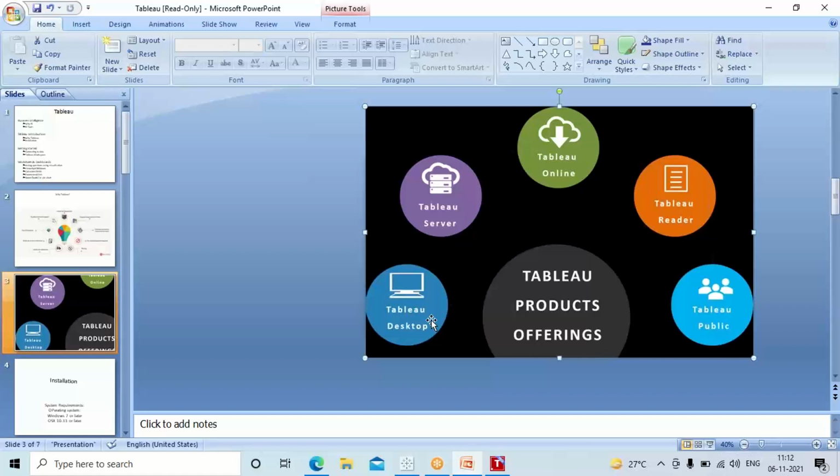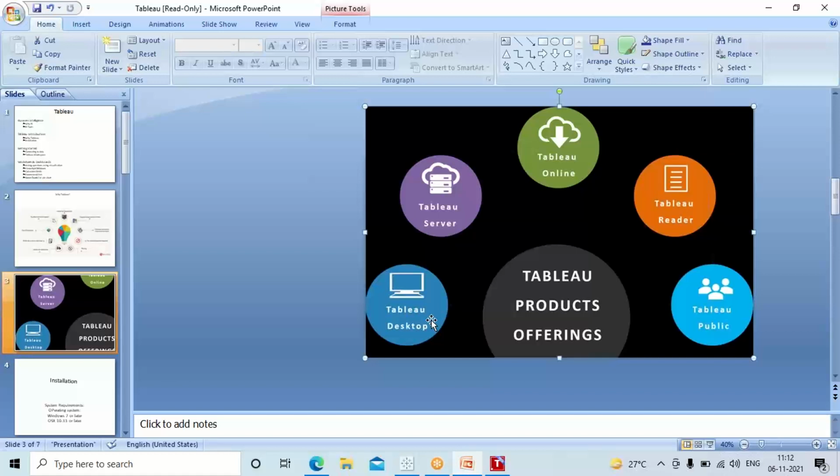Now that it is a paid version, we have many more features that we can work on in Desktop. Okay, but we have a free version of Tableau called Tableau Public. So Tableau Public is just a trial version, guys. You can actually work on Tableau to get a hang of how to create and generate the reports. Are we clear so far? So right now we would work on Tableau Public.